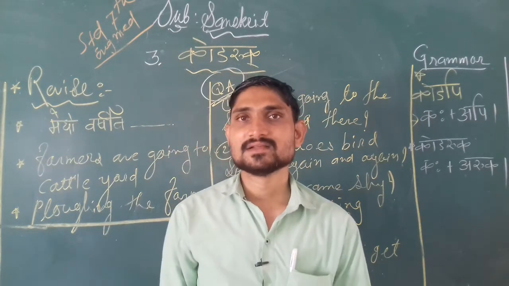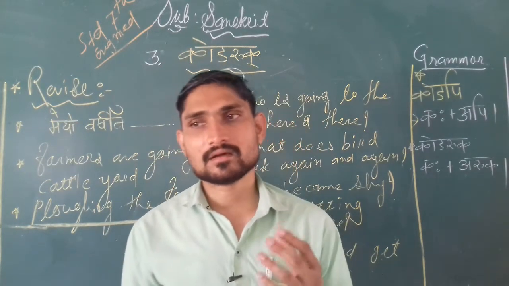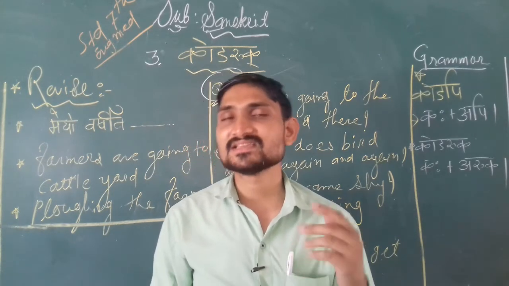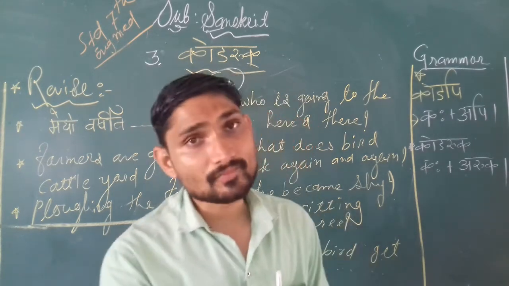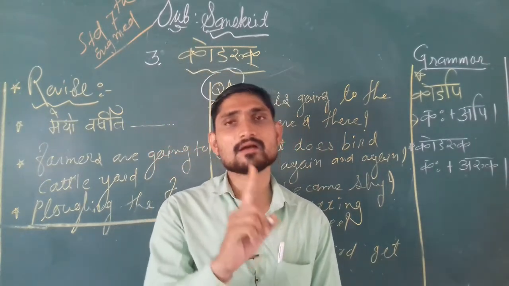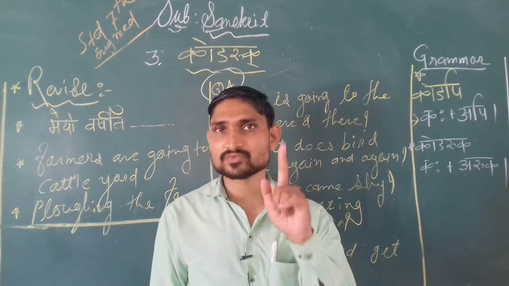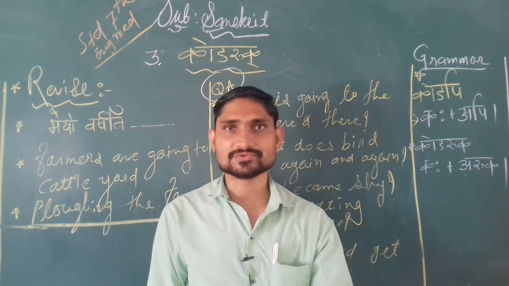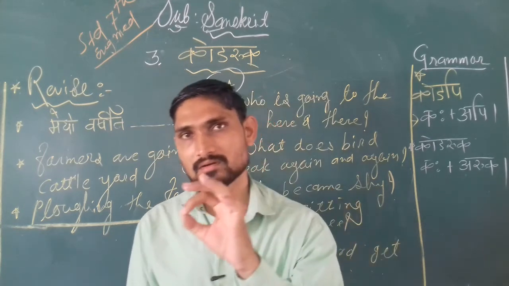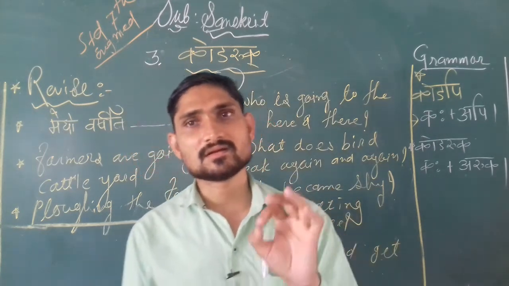So we have to understand this chapter one line at a time. You will see in your book. First line is there, ekah paksi asti. Students, ek means one, or the article a we have to use. Paksi means bird and asti is the present tense. So ekah paksi asti means there is a bird.